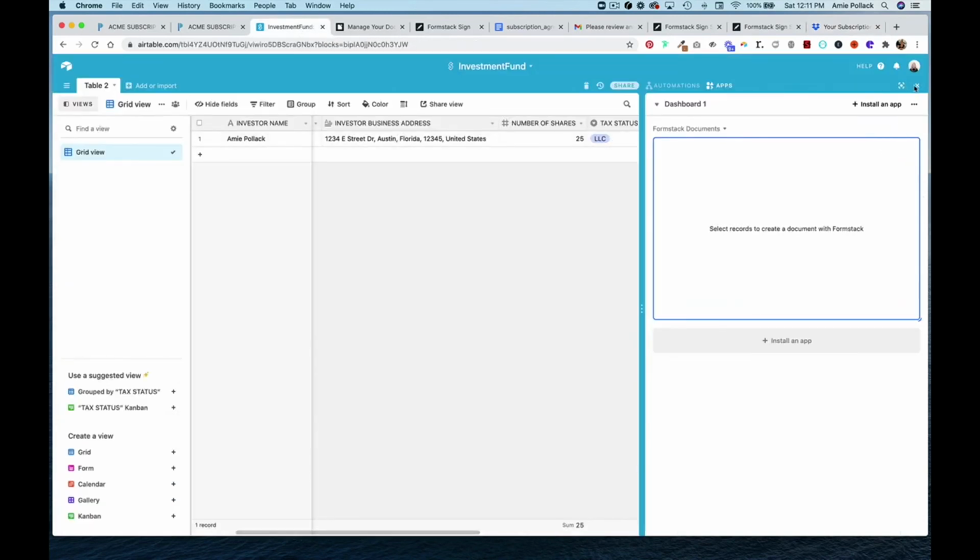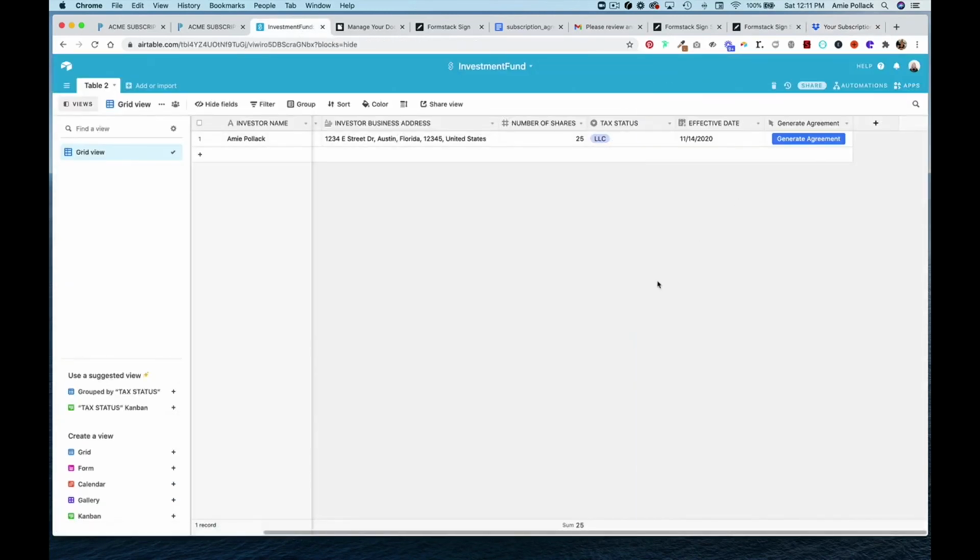This has been a tutorial on how you can use Paperform, Airtable, and Formstack to streamline and automate the form to contract process.